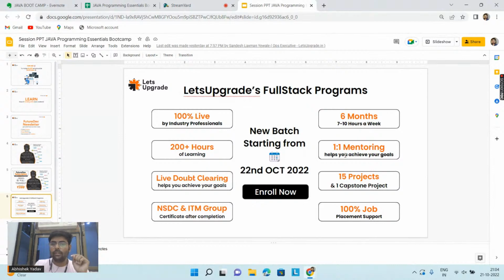Apart from that, there are 15 projects, and you will get the certificate. If you have the right skill set, right knowledge, right path, then you will get the job. Here we are also providing placement support. After the learning you will get the interview call, we will take mock interviews also, and after that you just have to give the interview.